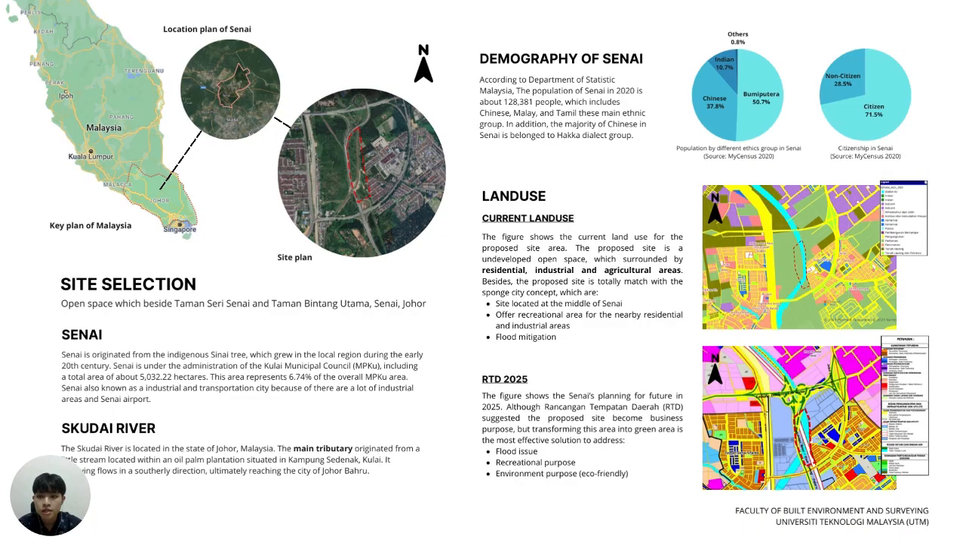topic. Furthermore, the site selection is an open space beside the Taman Seri Senai and Taman Bintang Utama. Besides, it is also surrounded by the residential, industrial, and agriculture area. Although the proposed site is suggested by RTD 2025 to become a business purpose, transforming this area into the smart city area is the most effective solution to address the flood issues, recreational and environment purpose.